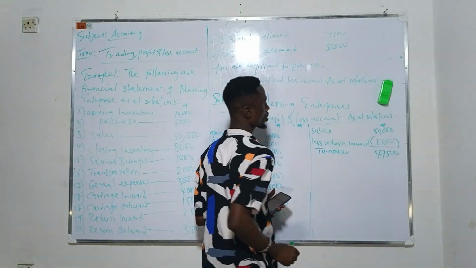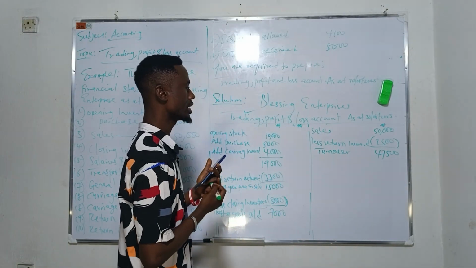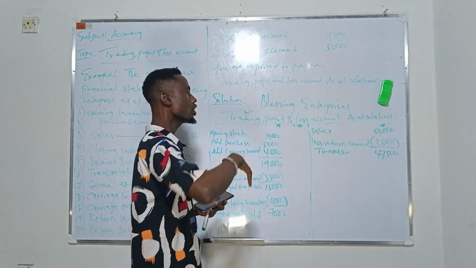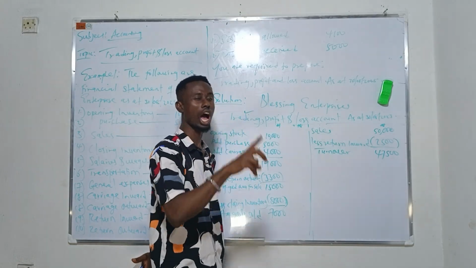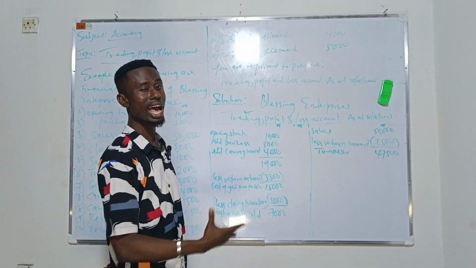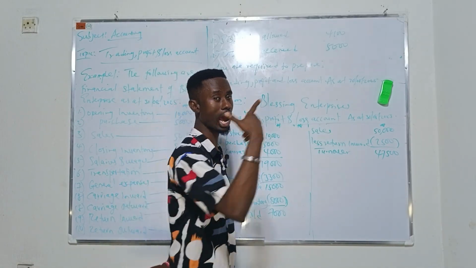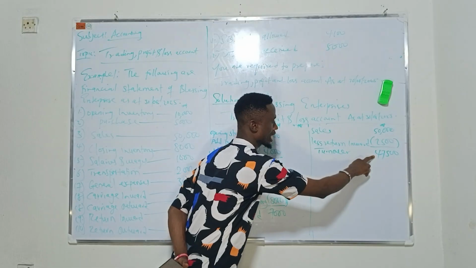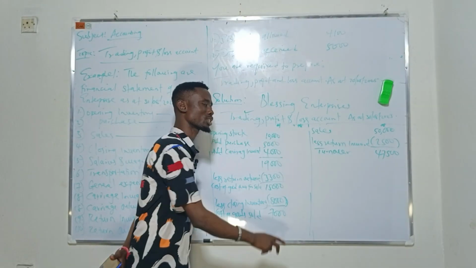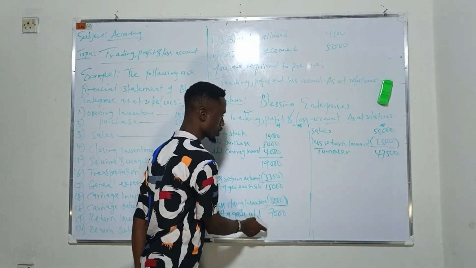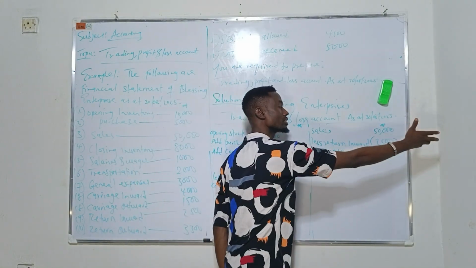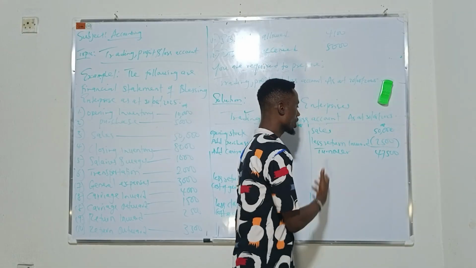Gross profit can be defined as the excess of selling price over cost price. So this is the selling price, while this is the cost price. That's what we call net sale or turnover.